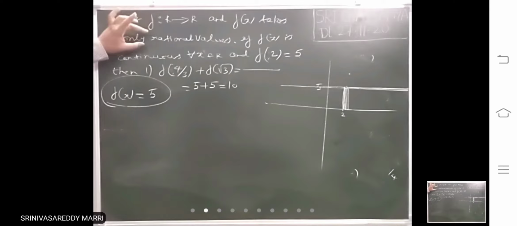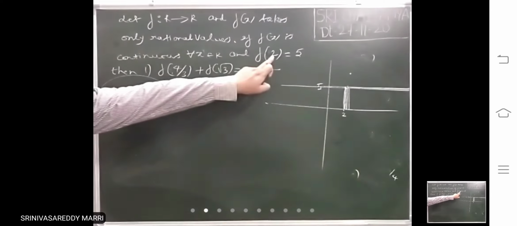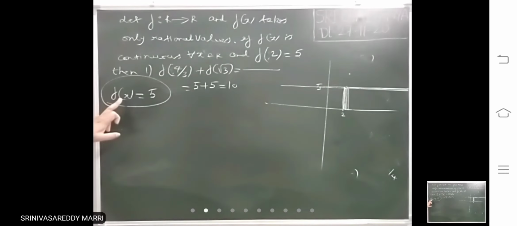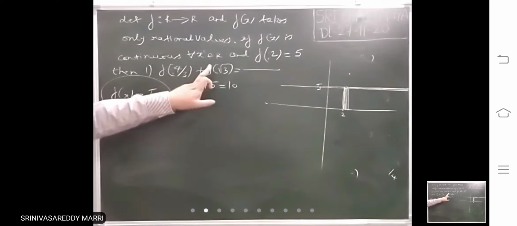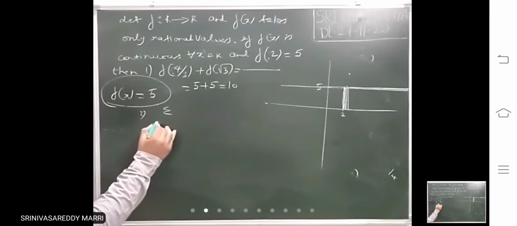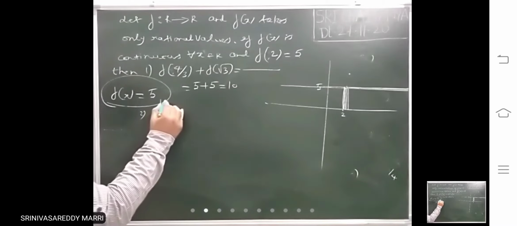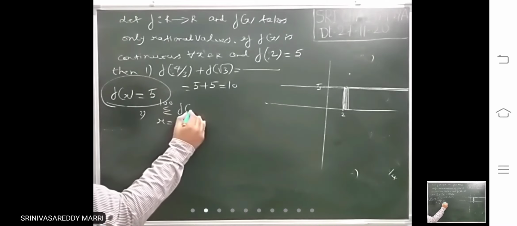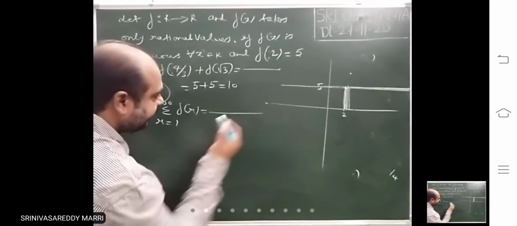Look at, f of x takes only rational values or irrational values, and given that f of 2 equal to 5, if you substitute any x, it must be 5. F of x equal to 5. This is 5, this is 5. Suppose the question is asked like this: sigma r equal to 1 to 100, f of r equal to dash.